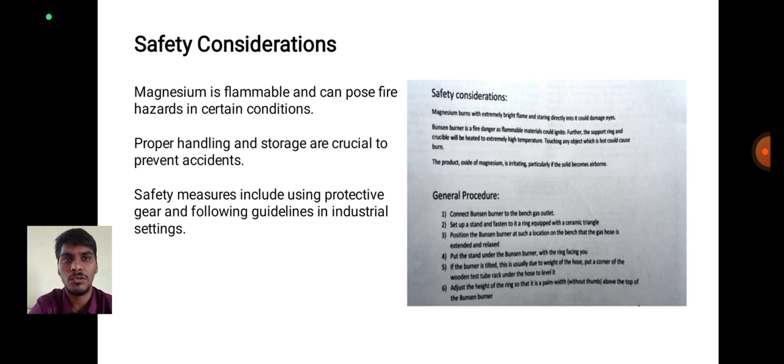Safety measures include using protective gear and following guidelines in industrial settings. Industries have many hazards, such as blasts, so safety precautions must be followed. See the picture, magnesium bonds are extremely light, flame.